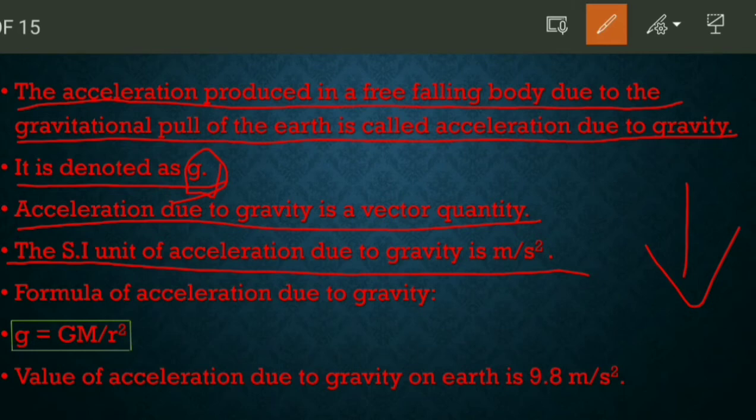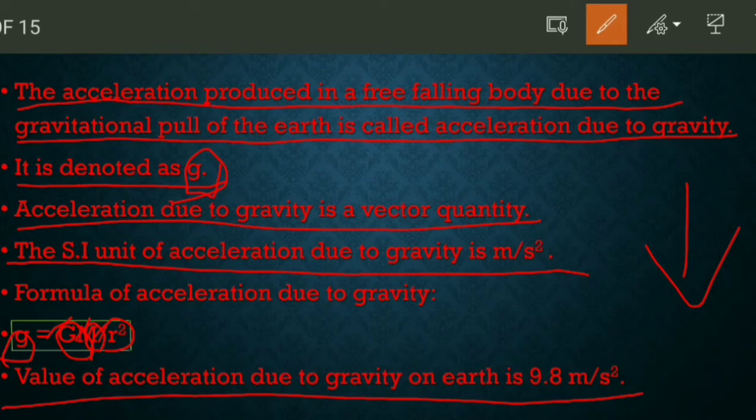Here small g is acceleration due to gravity, capital G is the gravitational constant, m is mass, and r square is distance square. The value of acceleration due to gravity on earth is 9.8 meter per second square.